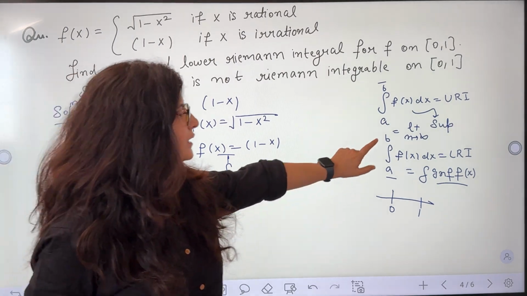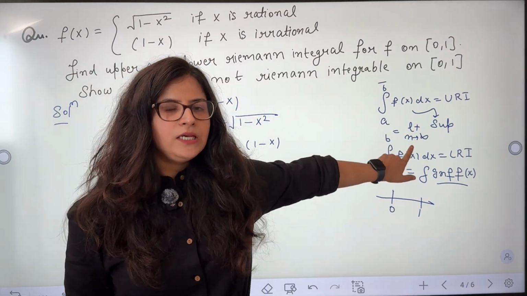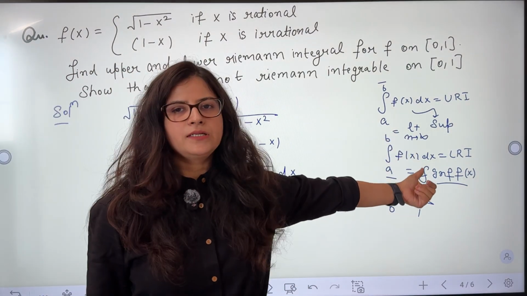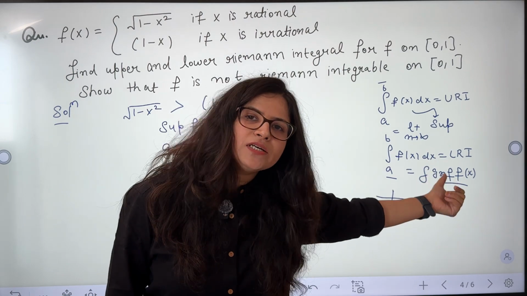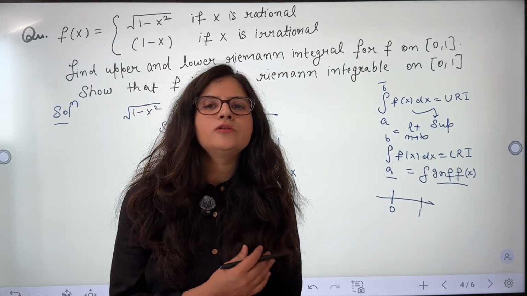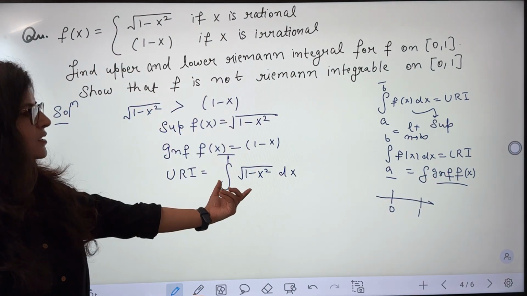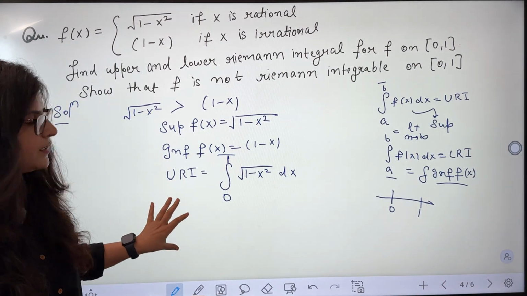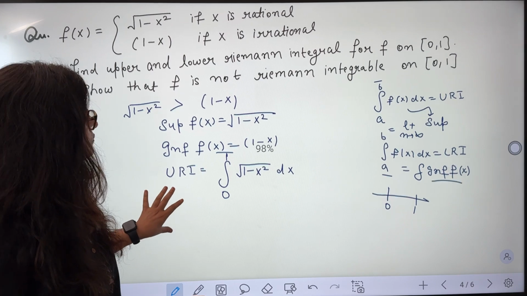Now see, don't get confused by the limits. If this integration is not doable, then we take the limit and it tends to infinity. Means if our function is very complicated, then we can also take the limit. But here it is simple integration and I can easily solve it. So we will integrate this, we have a formula for it.